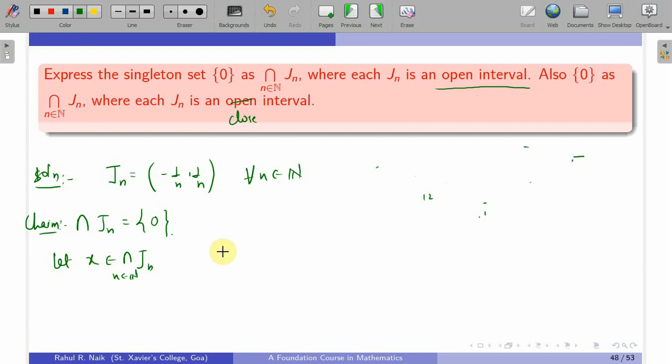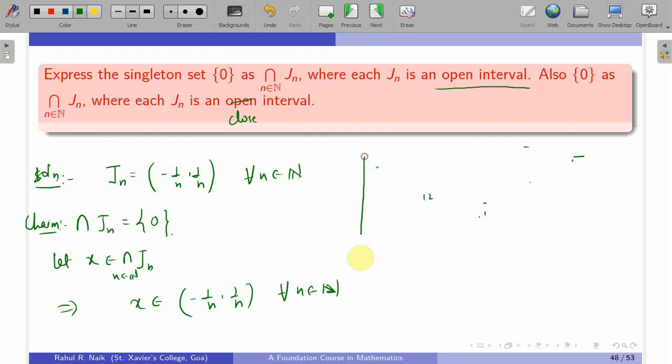So x is in fact an arbitrary element in R, and I'll show that x is equal to 0. If x belongs to the intersection of Jn, this means by definition x belongs to each Jn, that is each (-1/n, 1/n). So x belongs to this for each n belongs to N.